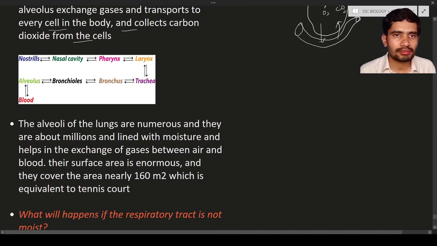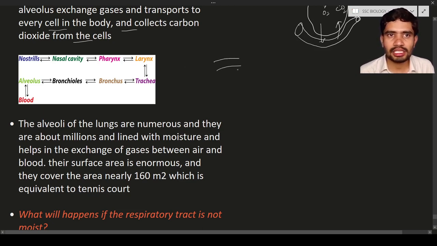So here is a small flow chart. First one will be the nostrils. Nostrils means the starting point of the nose. The nostrils will enter into the nasal cavity. Cavity means a space or a region. So after the nostrils, there is a space, and that space is nothing but the nasal cavity.